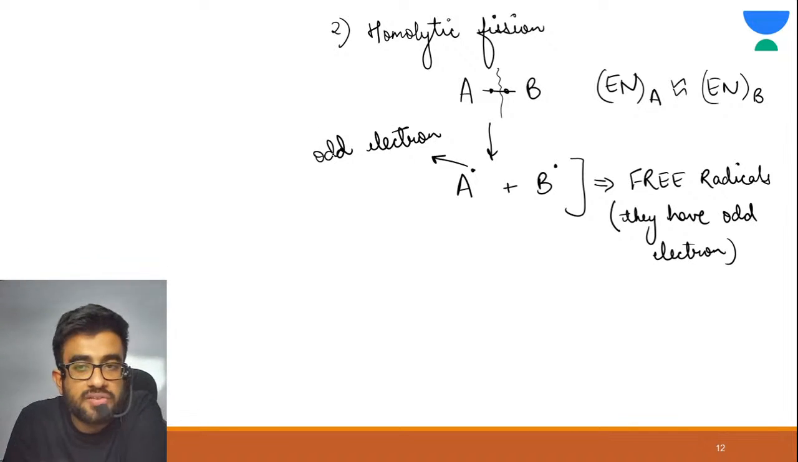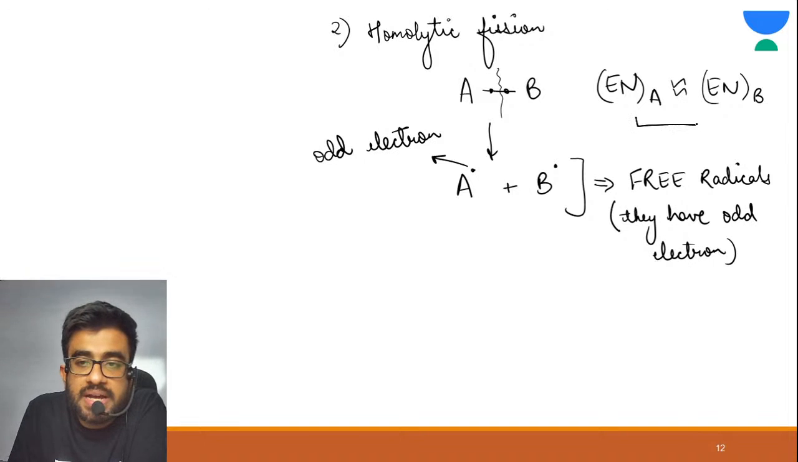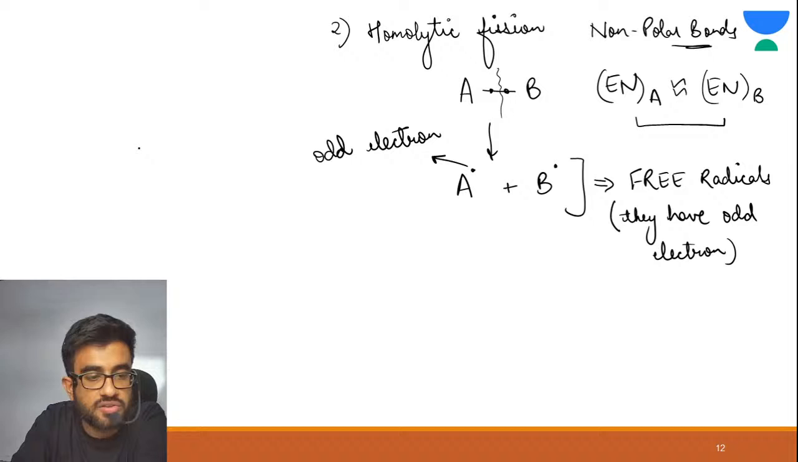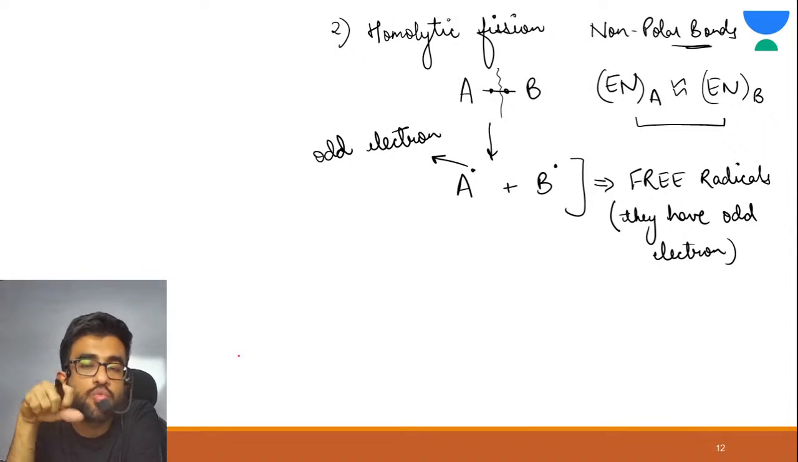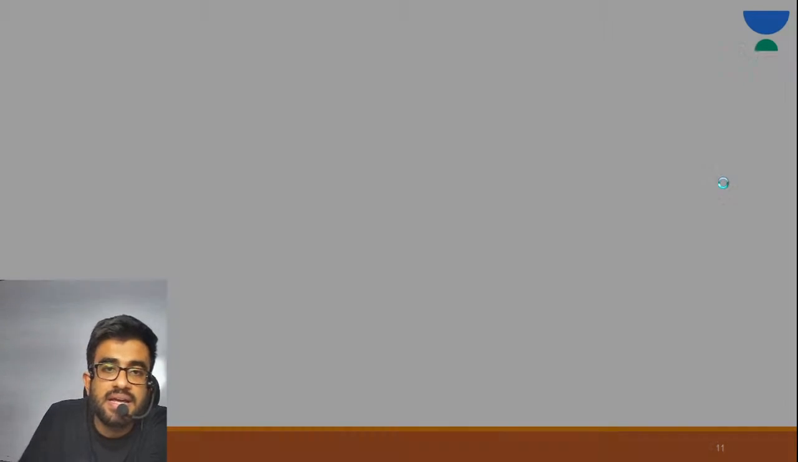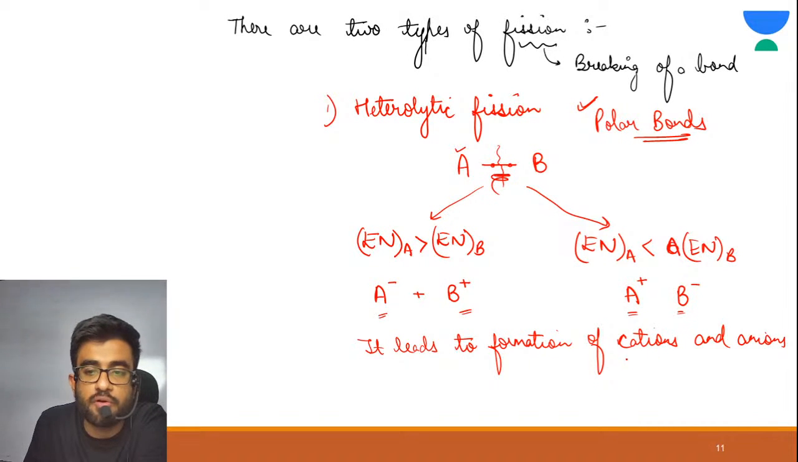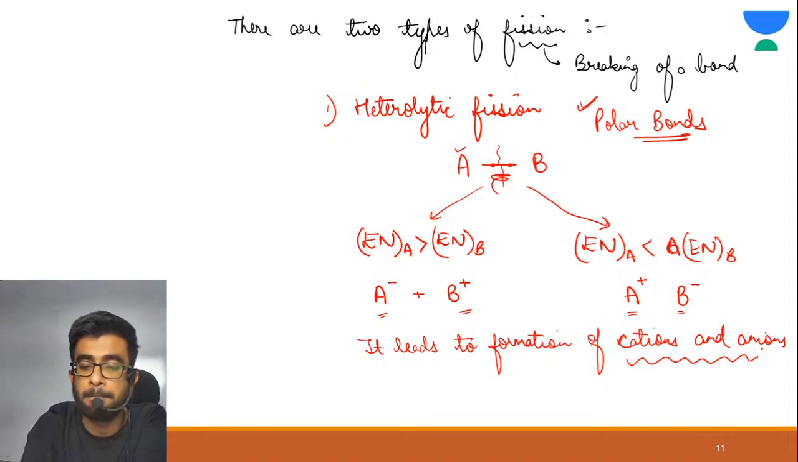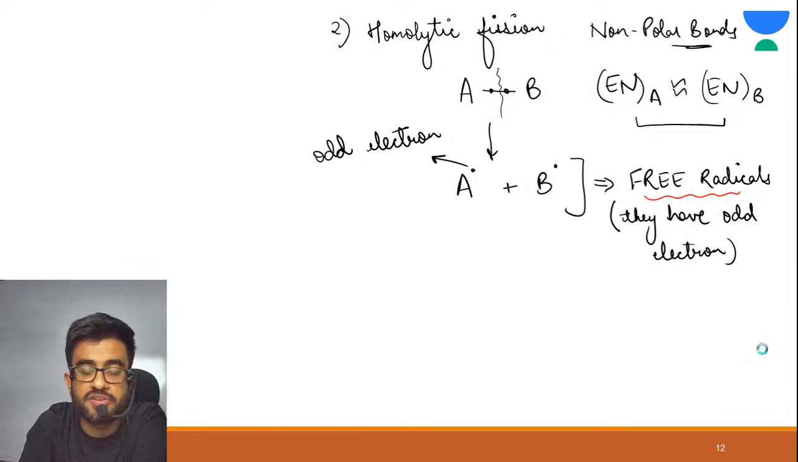Are you able to understand this? Now where electronegativity is almost the same, these are known as non-polar bonds. Is this much clear to you? Tell me in the chat section. So this was about two types of fission, homolytic fission and heterolytic fission. Homolytic fission leads to the formation of free radicals, and heterolytic fission leads to the formation of cations and anions. Charges are developed.